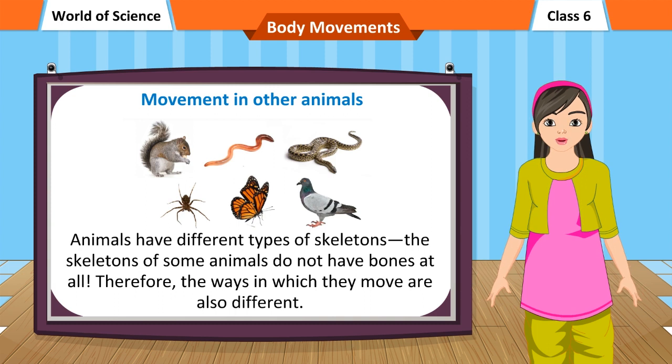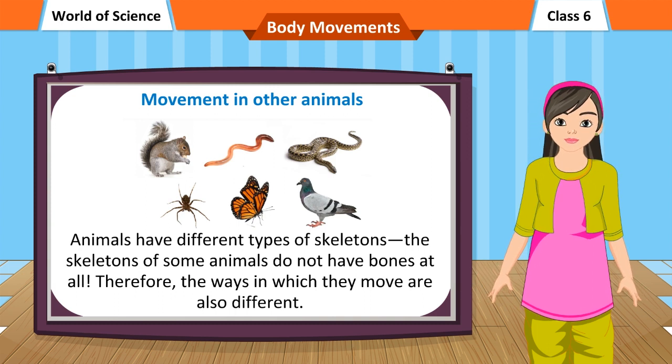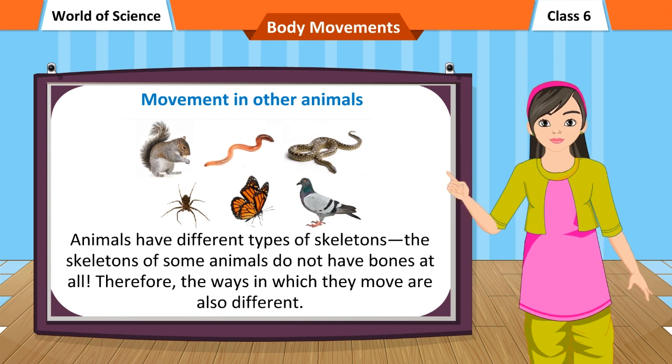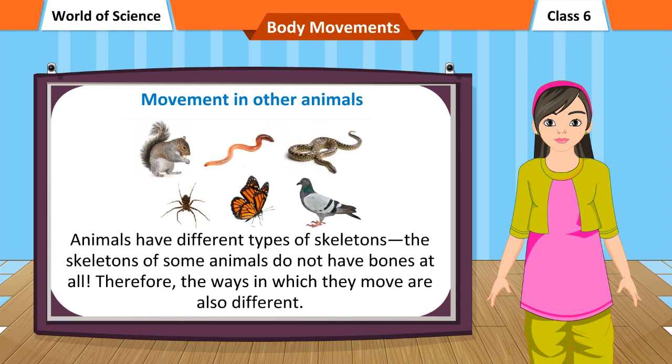Animals have different types of skeletons. The skeletons of some animals do not have bones at all. Therefore, the ways in which they move are also different.